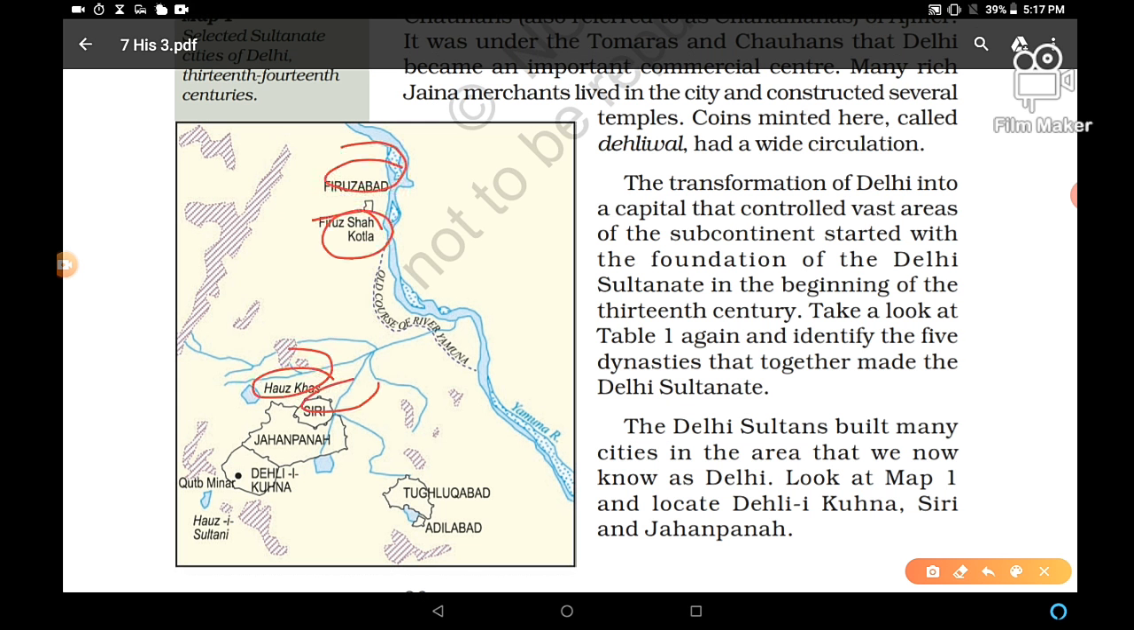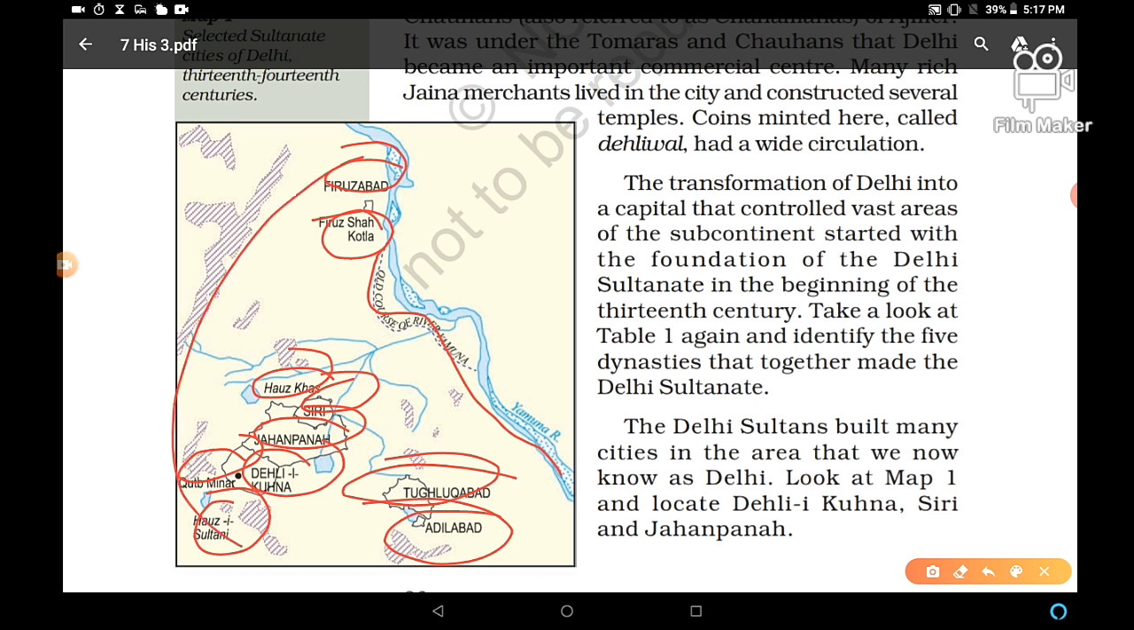Hauz Khas, Siri Fort area, Jahanpanah, Delhi Kuna, Qutub Minar, Hauz Sultani, Tughlaqabad, Adilabad. These are the areas, and this is the Yamuna river, right? So this entire area was the capital known as Delhi. So the Delhi Sultans built many cities in the area that we know now as Delhi, right?